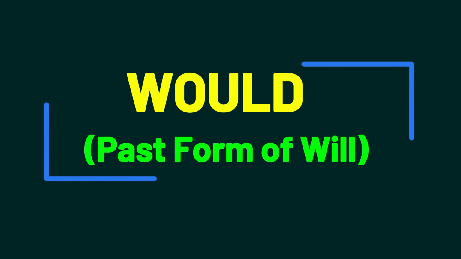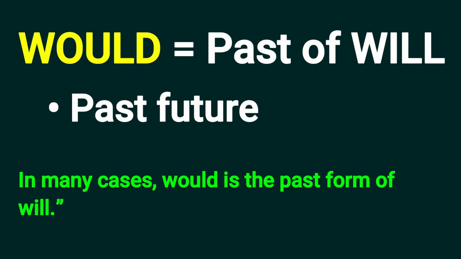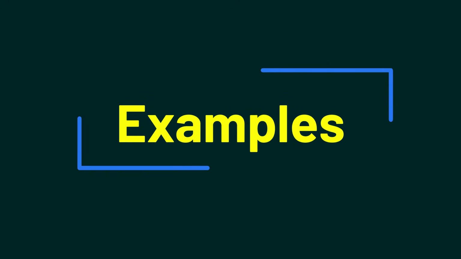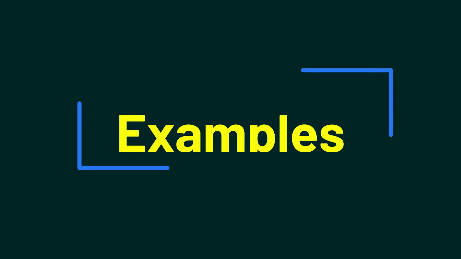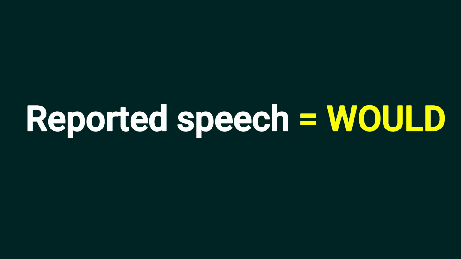Let's understand would. Would is the past form of will. In many cases, would is the past form of will. Let's understand by examples. He said he would come. She promised she would help me. Here, the original sentence had will, but when we report it later, will becomes would. For reported speech, always use would.